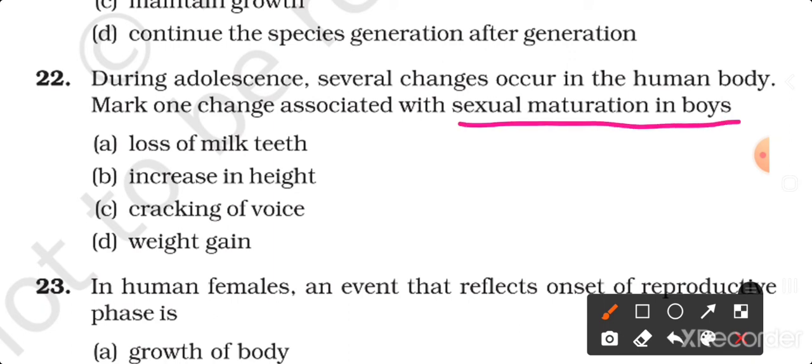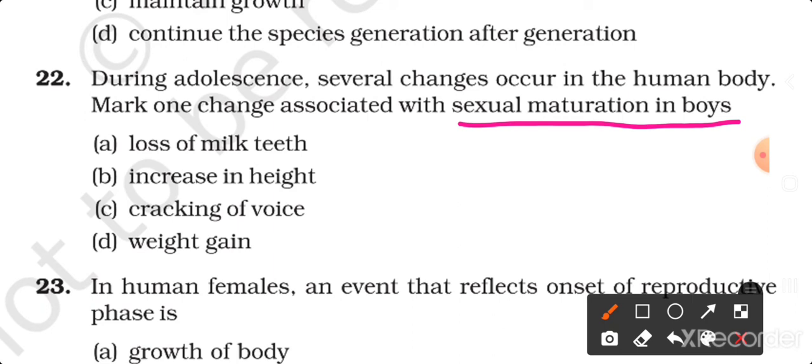Now, there are different secondary sexual characters that can be seen at the age of puberty, or the age of adolescence. Here there are different characters we can see, like growth of hair in different parts of the body, like face, armpits, chest, etc. Then cracking of voice, broadening of shoulders, erection of penis. So these are the secondary sexual characters found in the boys.